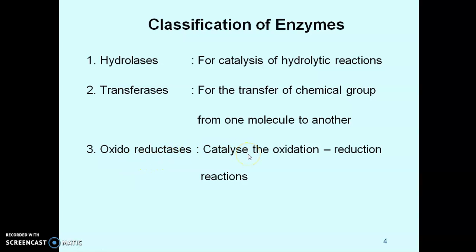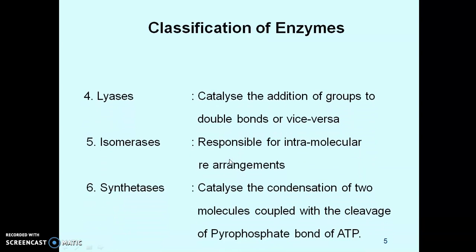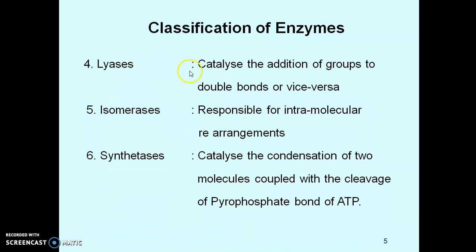They catalyze oxidation reduction reactions. Then lyase enzymes catalyze the addition of groups to double bonds or vice versa. Isomerase enzyme is responsible for intramolecular rearrangement. Synthetase enzymes catalyze the condensation of two molecules coupled with the cleavage of the pyrophosphate bond of ATP.